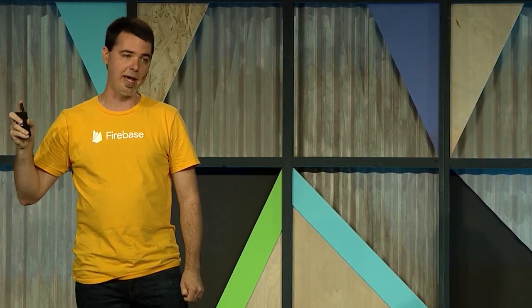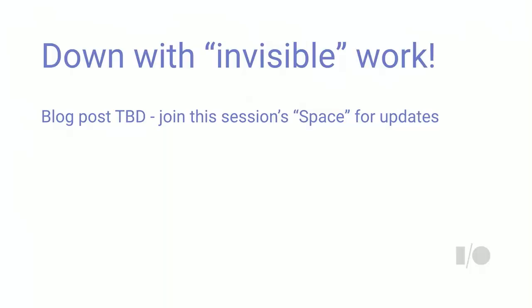Now, there's another problem with this plan of using a background task: there's a movement within Google to encourage apps to eliminate background invisible work. Let me define what invisible work is. Invisible work is something your app is doing without a UI displaying. If you have an activity that started in the foreground, that would be visible work.